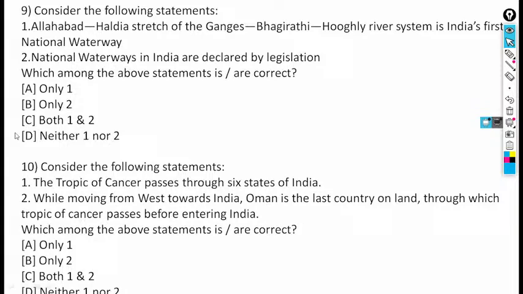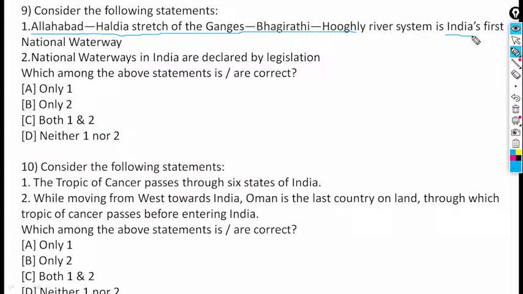Let's consider the following statements. The Allahabad-Haldia stretch of the Ganga, Bhagirathi and Hooghly river system in India is India's first national waterway.